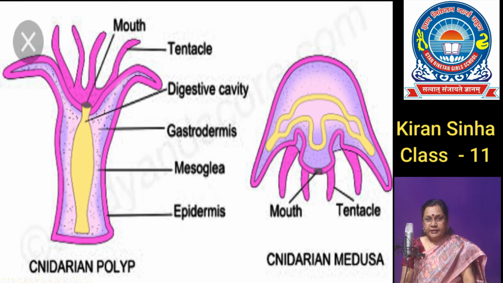Some of the examples of cnidarians are Hydra, Physalia, also called Portuguese man of war, Aurelia, also called jellyfish, Pennatula, called sea pen, Gorgonia, sea fan, Adamsia, sea anemone, and Meandrina, called brain coral.